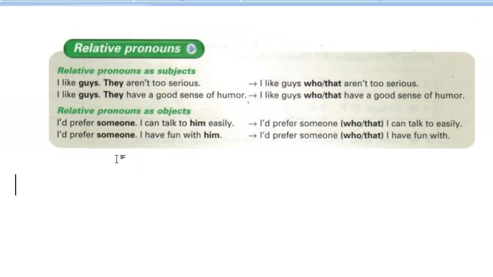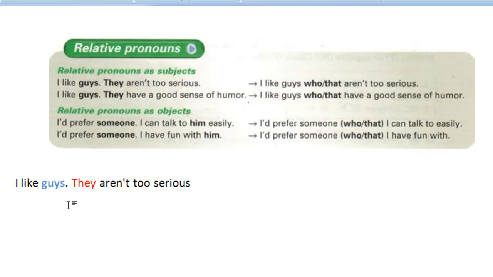I'm going to write down those examples to make sure that we're understanding the process. The first example states: I like guys, they aren't too serious. If you notice up here, I colored this in blue at the bottom because that's what I want to focus on. This statement here could vary, it could change to different things, right?